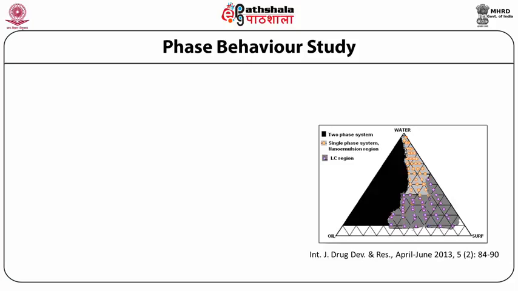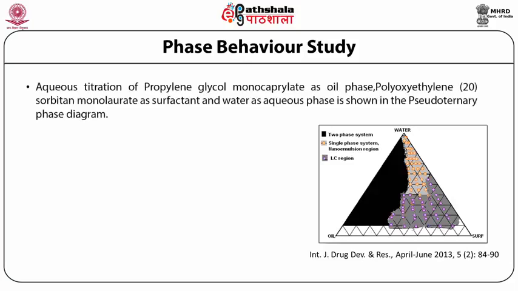In this slide, the aqueous titration of propylene glycol monocaprylate, which is the oil, and polyoxyethylene 20 sorbitan laurate, which is used as surfactant, and water used as aqueous phase is shown. The pseudo-ternary phase diagram shows three types of phases. The first one with a darkened area indicates a two-phase system.